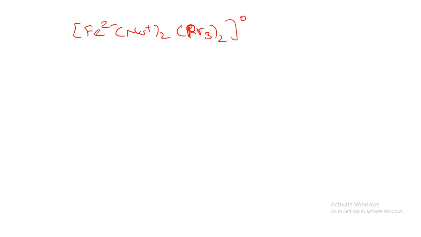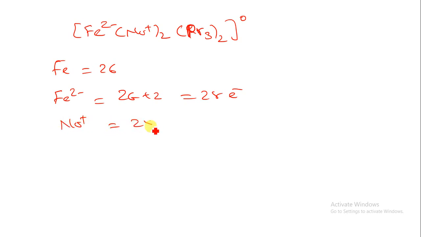One PR3 will give 2 electrons, so 2 PR3 will give 4 electrons. Again I have Fe, so I can put 26, Fe2 minus, that is 26 plus 2, that is 28 electrons. Here I have 2 NO plus, so 2 into 2, it will give 4 electrons.